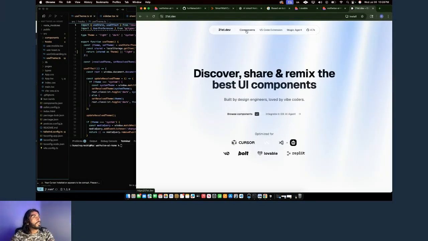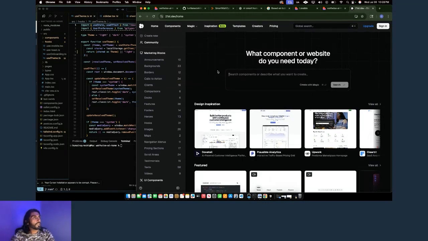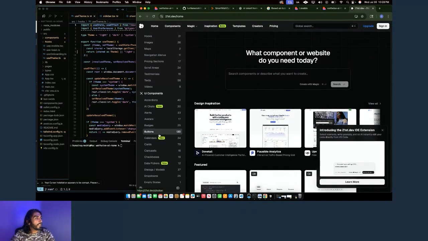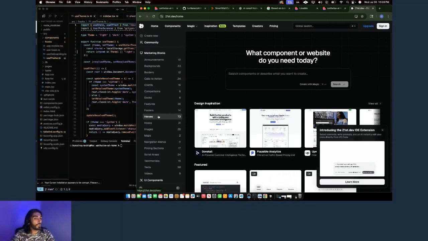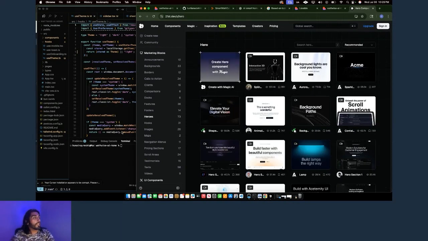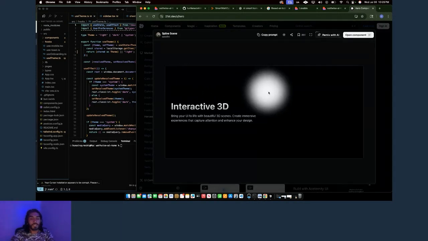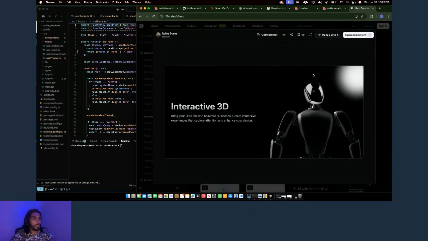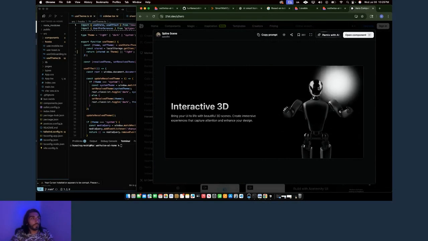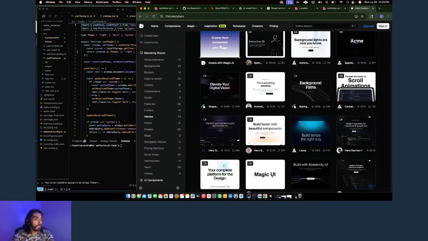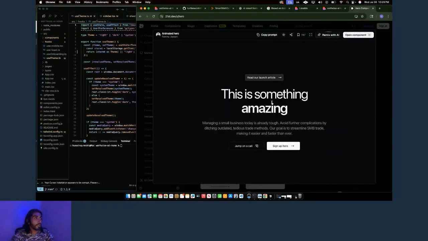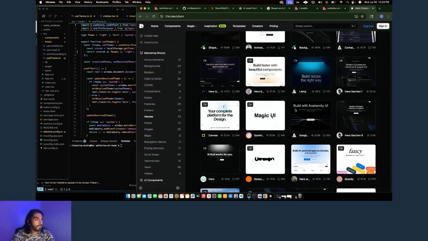This is a cool website I came across recently called 21st Dev. It has some really cool components here, man. It has things like heroes, amazing banners, which I can take and run through Cursor and import into my website. Really cool stuff like this animated robot that follows your cursor. I could import this into my website and customize the text and a lot of other things as well. This is actually the one I was using on that valet website I showed you, but it's customized. Moving text.